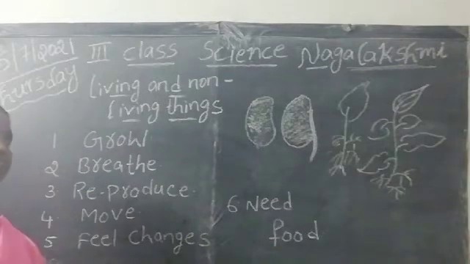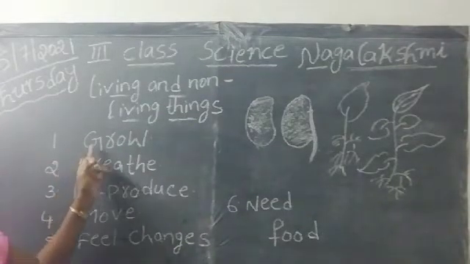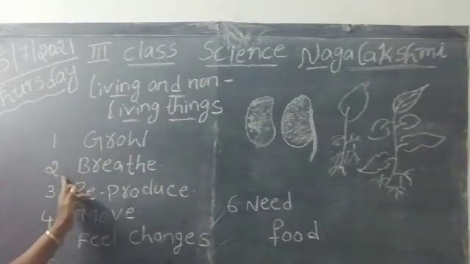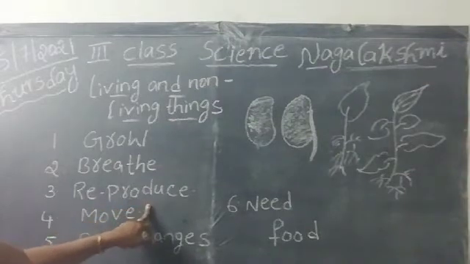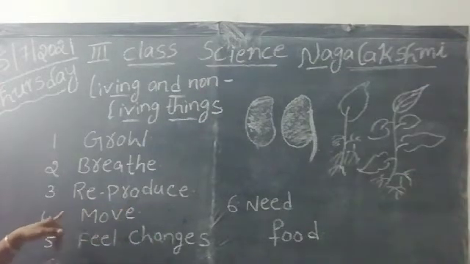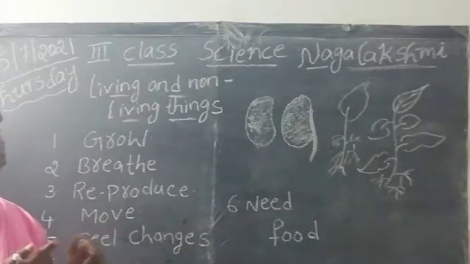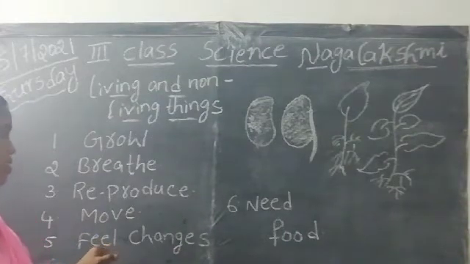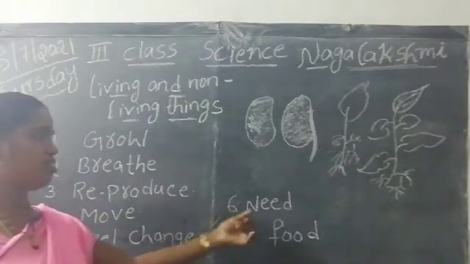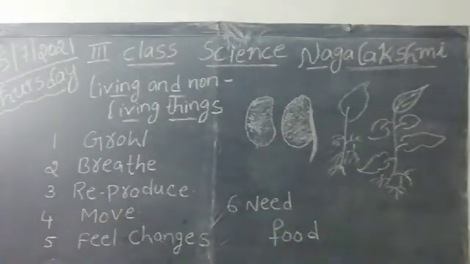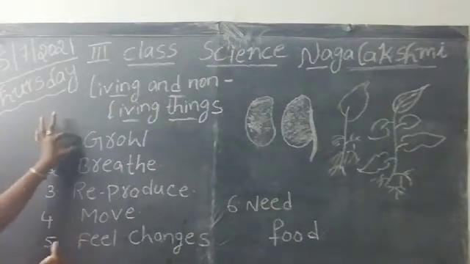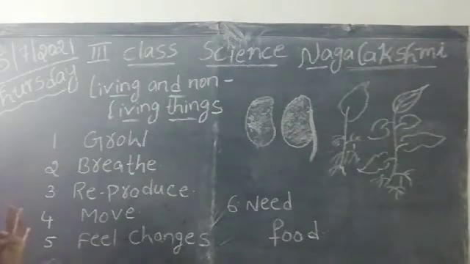So all living things have some features. Living things can grow, breathe, reproduce, move, feel changes and need food. Today I will explain each and every feature briefly.